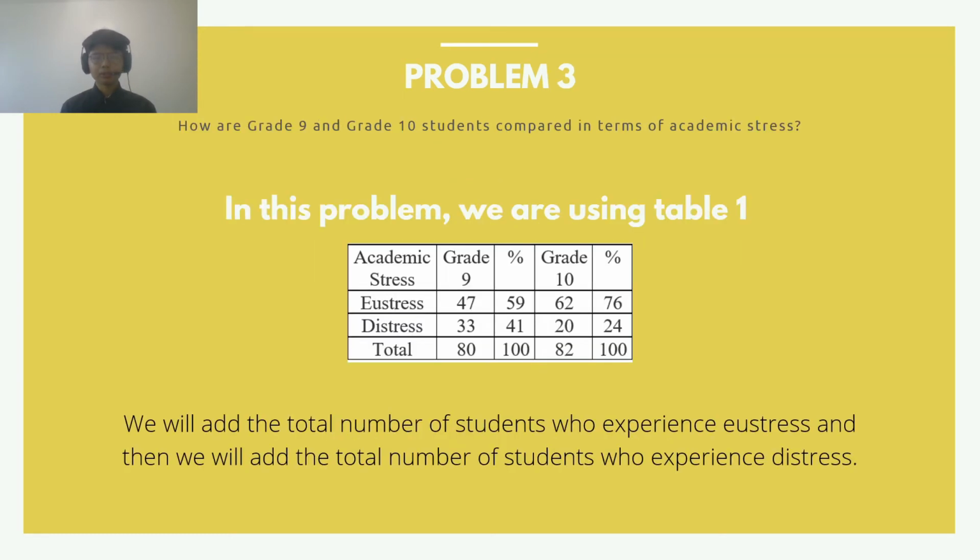Now we will tackle problem number 3. How are grade 9 and grade 10 students compared in terms of academic stress? In this problem, we are also using table number 1. We will add the total number of students who experience eustress, and then we will add the total number of students who experience distress.